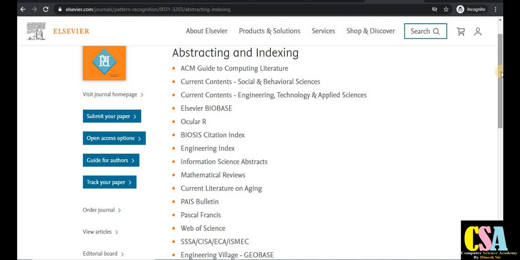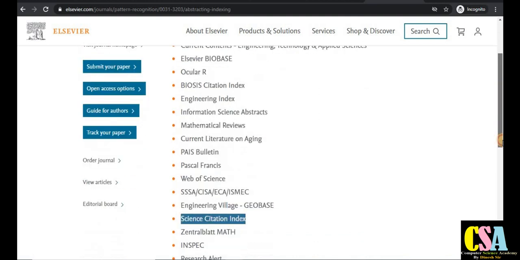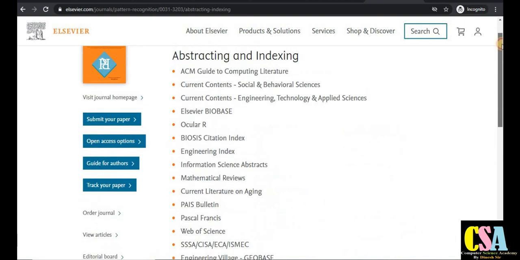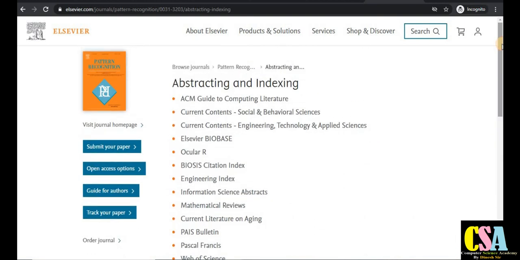Most probably your paper will get published within 1 to 2 months, and all these Elsevier journals publish 12 issues per year. I recommend all of you go for this type of journal.